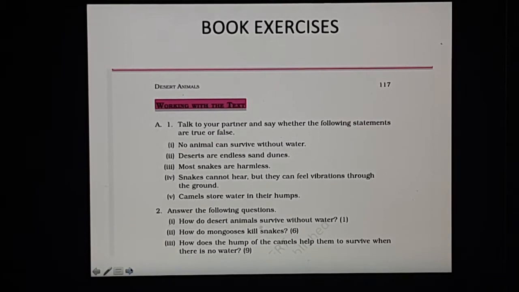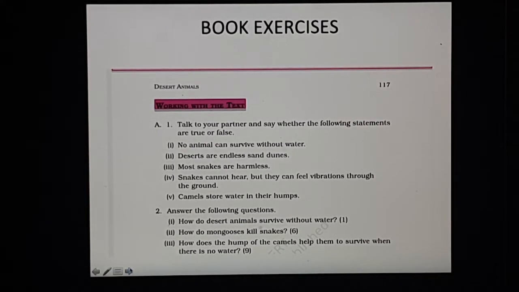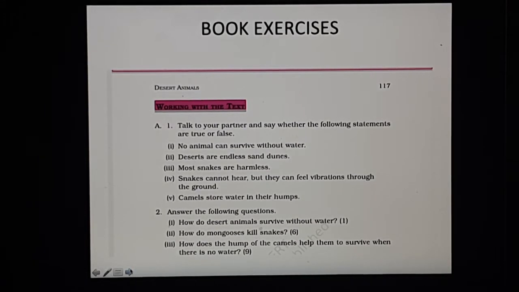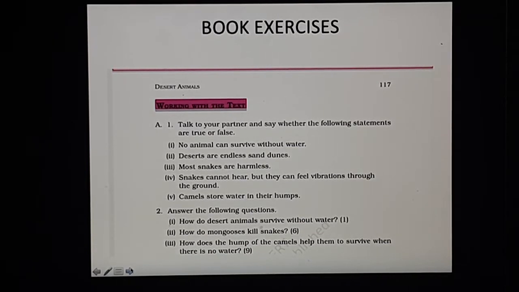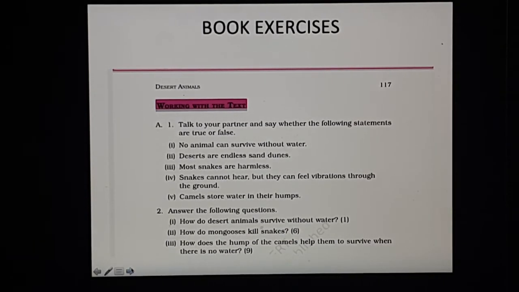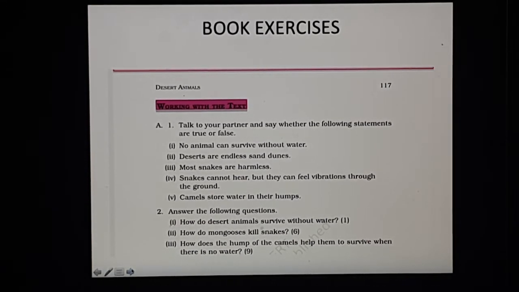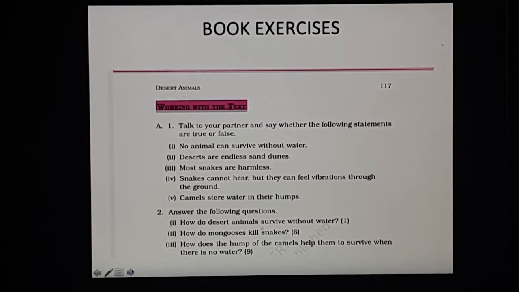Now, next, how does the hump of the camels help them to survive when there is no water? The hump of the camel is meant for storing fat and not water. The fat meets the camel's need for food and water and also nourishment. They do not store water in the humps, but they store fat. And when the food and water is scarce in the deserts, they utilize that fat in their humps very slowly and gradually. This is how they meet their need. Actually, they can survive without food and water for a very long time. This is how they survive.